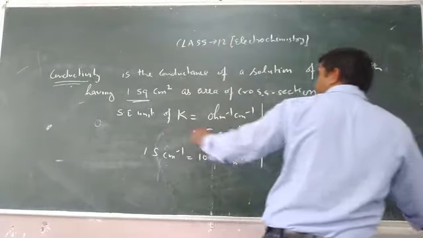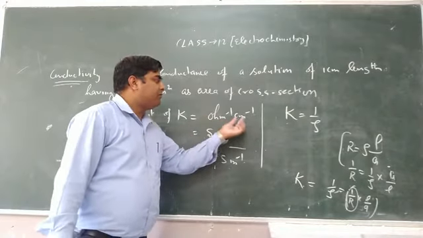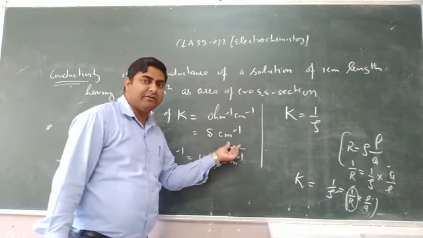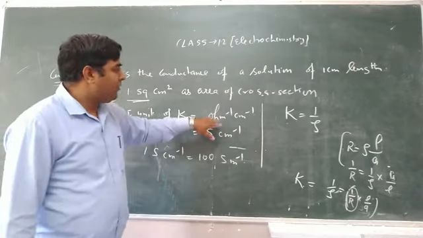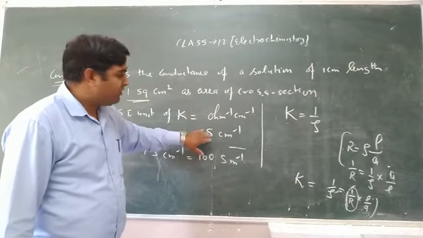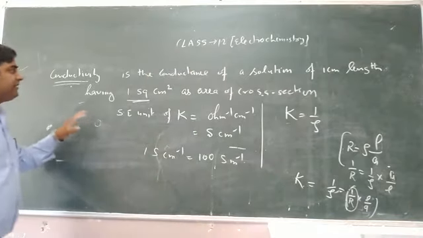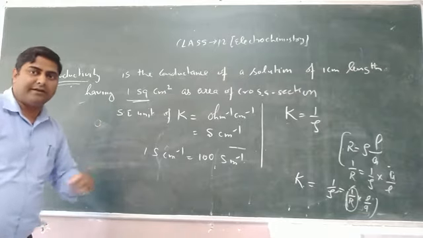So the unit of kappa is per ohm per centimeter or Siemens per centimeter. Siemens is the reciprocal of ohm, so ohm inverse is also equal to Siemens. So Siemens per centimeter. This is the definition of conductivity or specific conductivity.